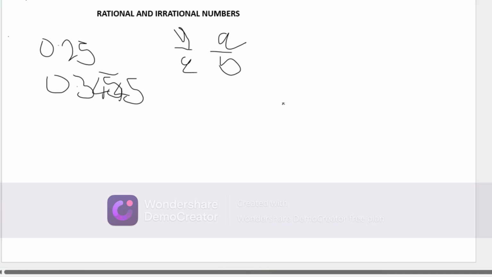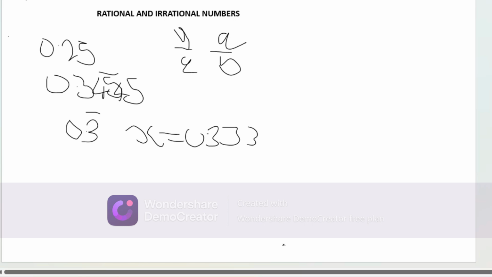So the first example that we will start with is we are given 0.3, and this 3 is the one which is repeating. There is a bar on top of 3 to show that it's repeating. So for us to convert it in that form, we are going to say let x is equal to 0.33, because it's repeating.